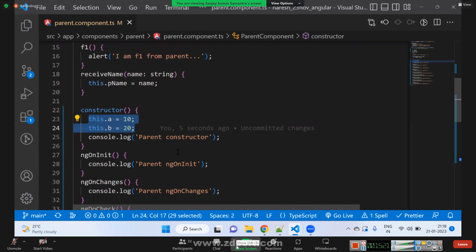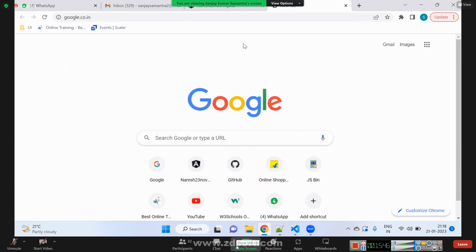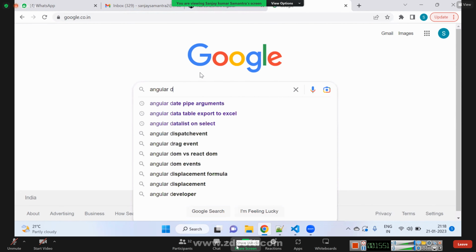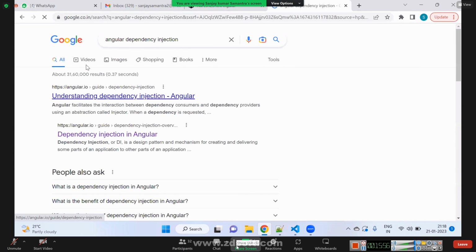The second use case is dependency injection. What do you mean by dependency injection? Okay. What is dependency injection in Angular? Suppose we have one common functionality that is needed by multiple components. I'll show you. Give me a second. Angular dependency injection. I'll show you one image.